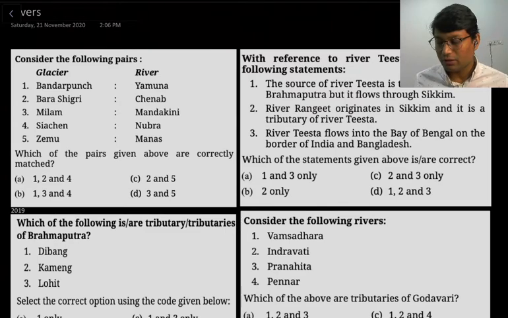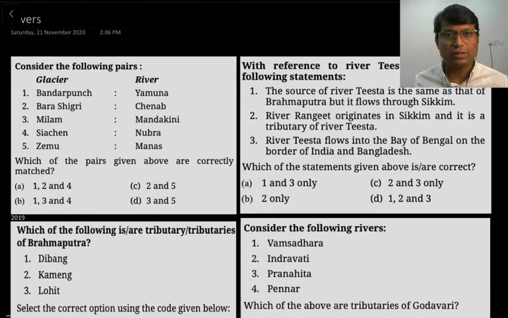So I have some 10 to 15 questions. We will identify what criteria and what type of questions UPSC has asked, and accordingly we will strategize our approach and head on towards the main topic of rivers. So let us see what type of questions have been asked.